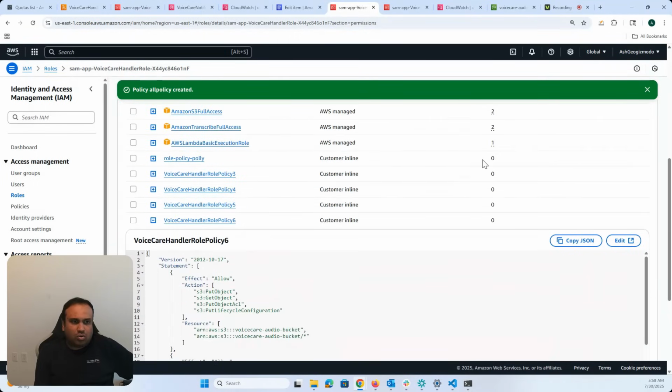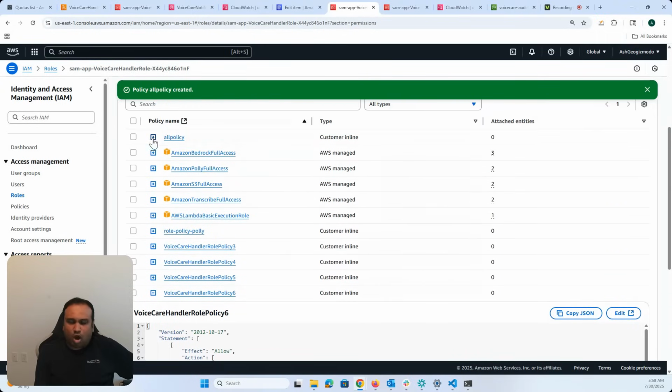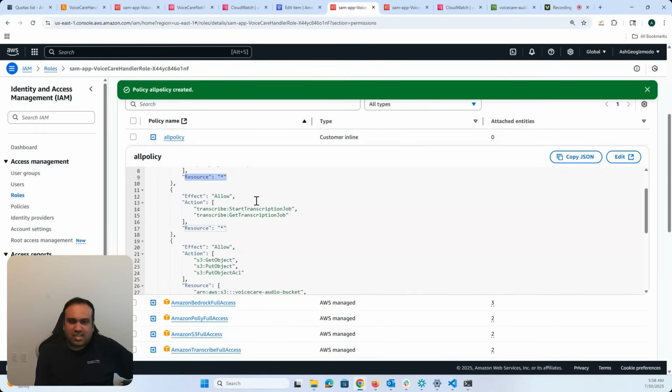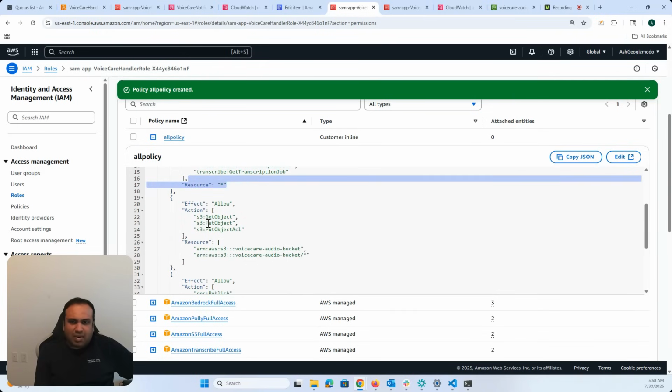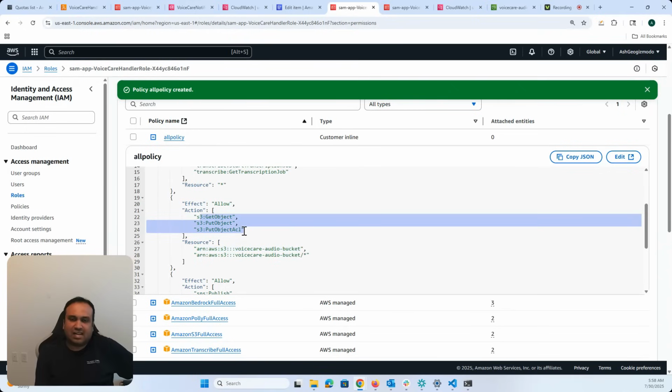Okay. So let me go in here and actually show you the all policy. You can see here that for policy synthesize speech, I'm allowing all resources. For transcribe, I'm again allowing all resources. But for get object, put object, and put object ACL, I'm specifically saying only this particular resource. That means that outside people cannot access all the other buckets.